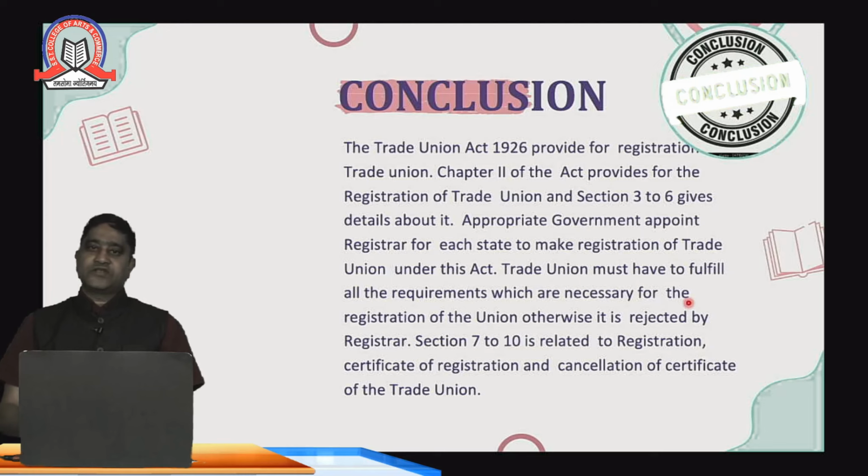If the registrar feels that the union has been formed with a false or fraudulent nature, and has come into existence to destroy business ethics, then they will cancel the registration certificate. Further, the registration should be updated again and again. That means after the validity has been completed, they should reapply for registration.